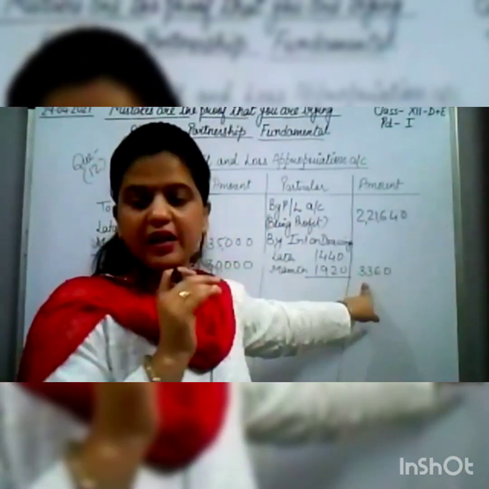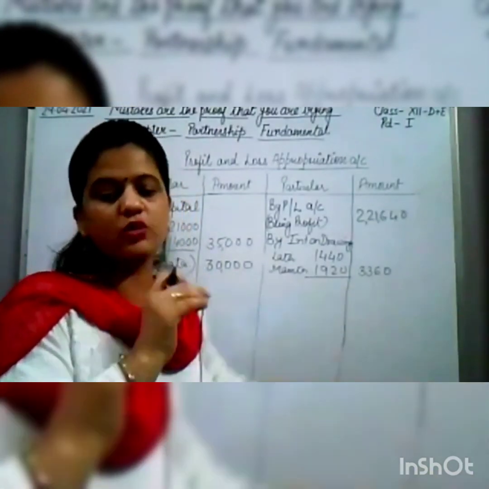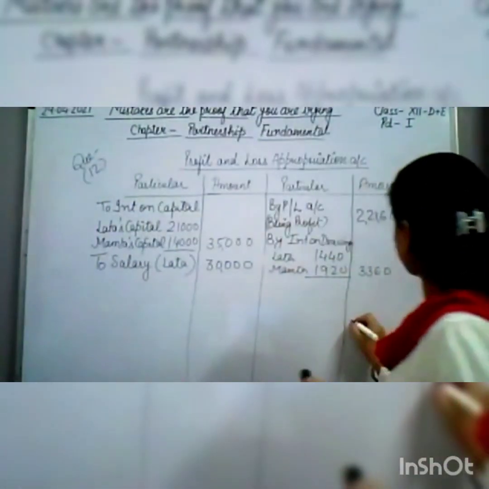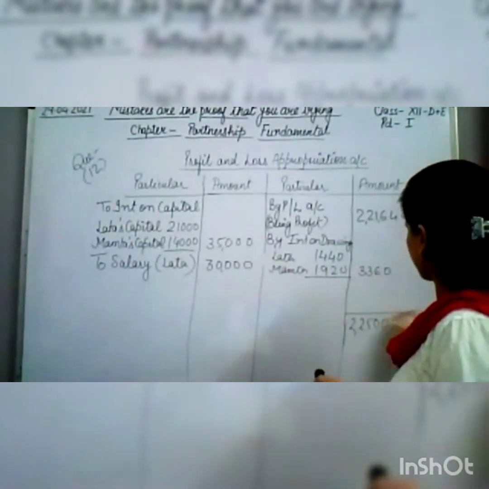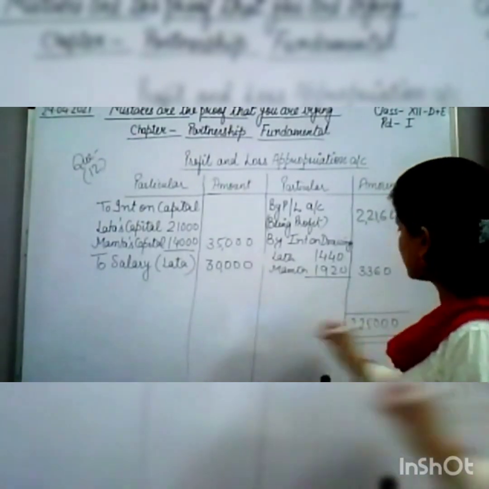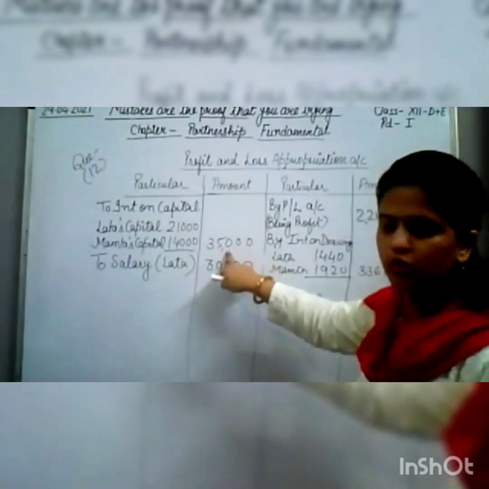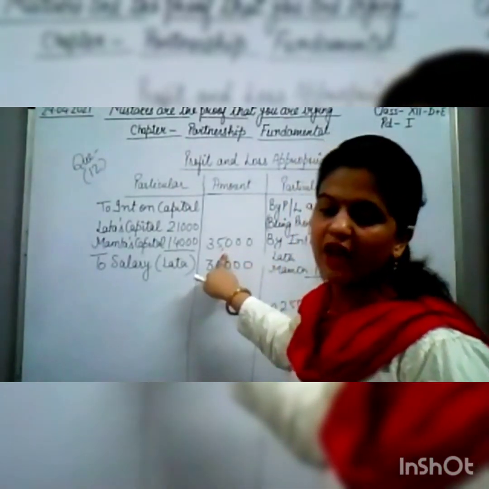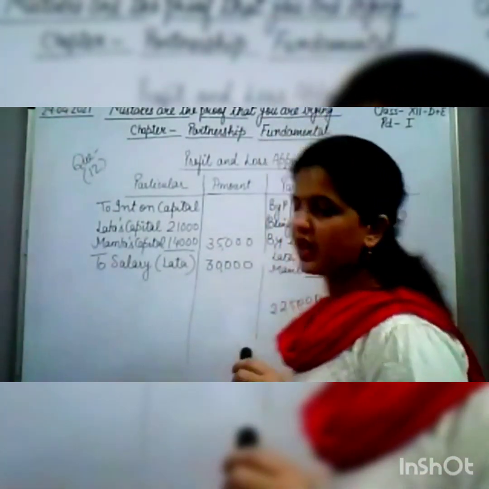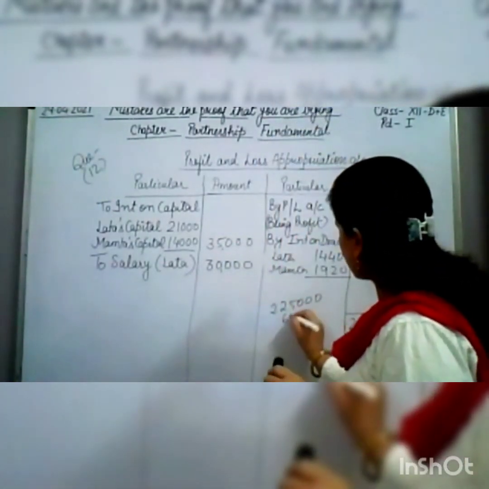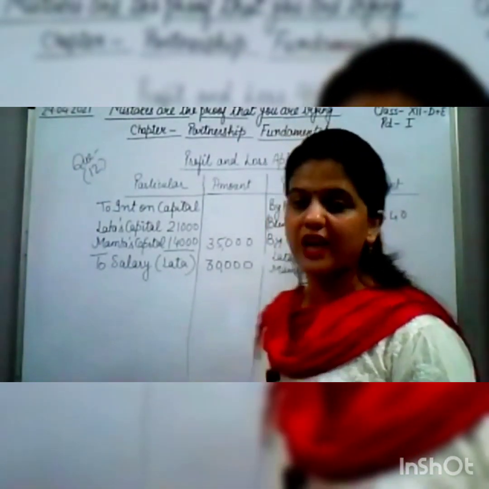2,21,000 plus 3,360, that will come 2,25,000, right? 2,25,000. And from this 2,25,000, what we have to deduct? We have to deduct 35,000, and then we have to deduct 30,000. So 65,000 we have to deduct, and after deducting 65,000, what we'll get? We'll get 1,60,000.